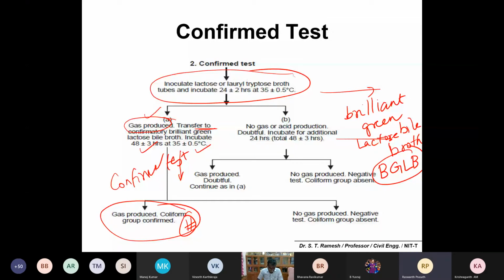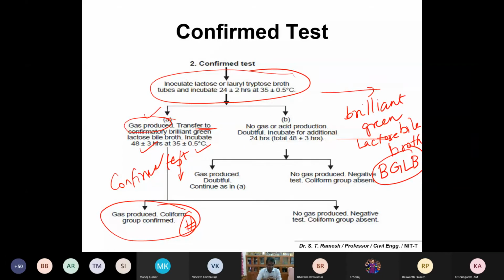Yes, sir. So once presumptive is positive, proceed further with confirmed. If the confirmed test is positive, then you proceed with the completed test. Let me repeat again. The first one is presumptive, where the inoculum is lactose, the incubation temperature is 35 degrees Celsius, and the incubation time is 24 hours. Observe the gas production in the fermenting tube. If it is positive, proceed further with confirmed. If it is not positive, try for one more day and observe whether there is gas production or not. If there is gas production, proceed. If there is no gas production, stop and say that the water is not contaminated.